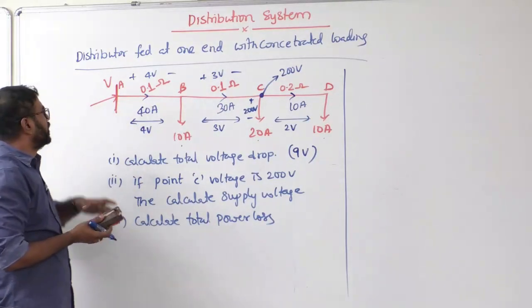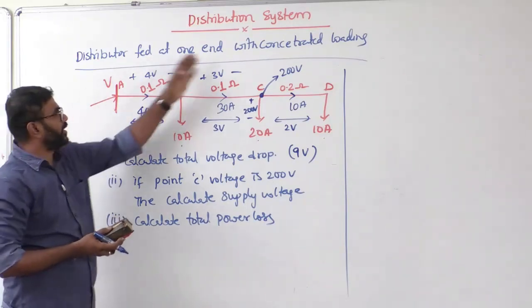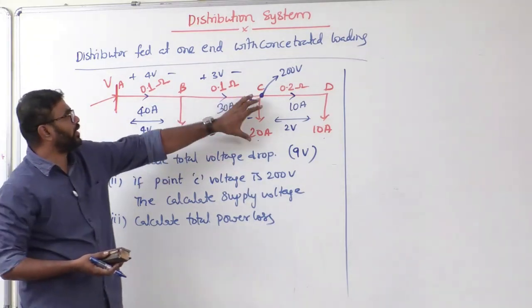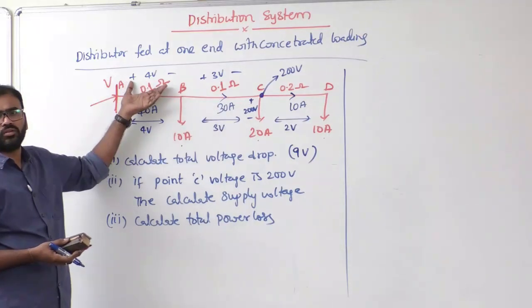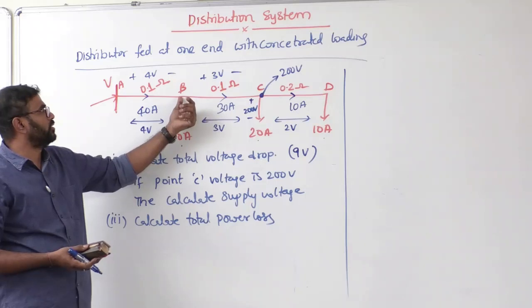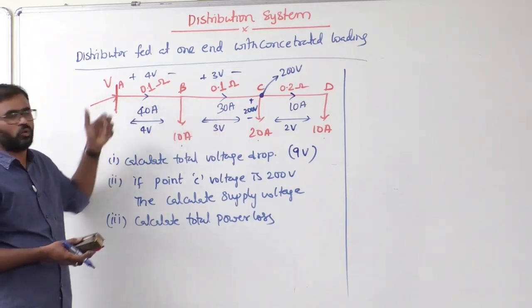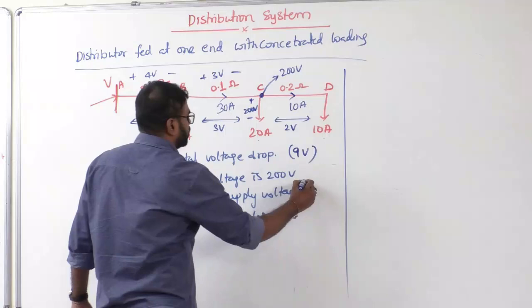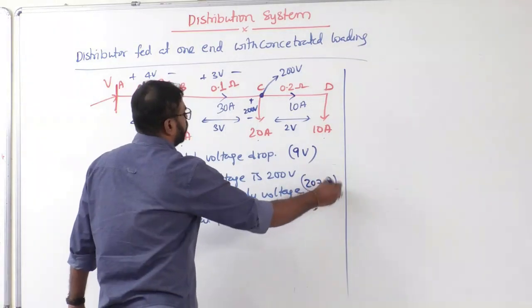positive. That's it. Simple. Now what is the voltage here? You just apply the KVL in this loop. Simply 200 plus 3 plus 4. Clear? If 200 volts is here means here 203. Here 203 plus 4. Total 207. That's it. 207 volts.